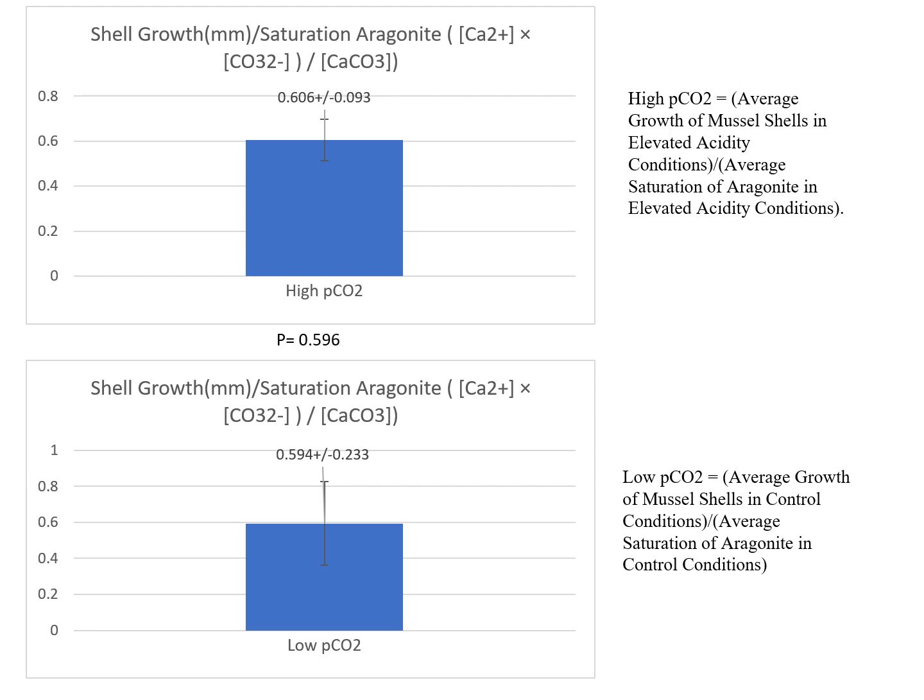And I performed a t-test on these ratios, and that led to a high p-value of 0.596, which means that the groups were not significantly different.